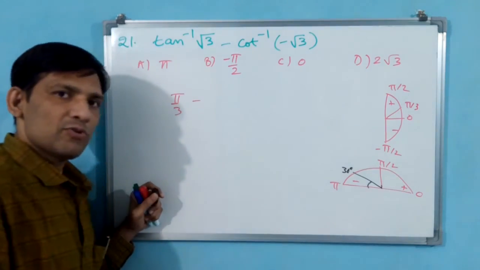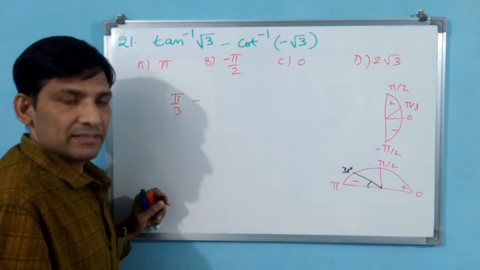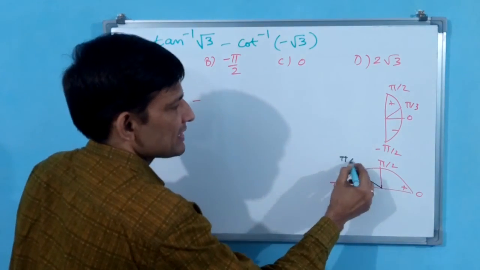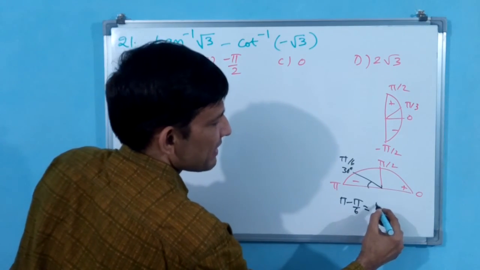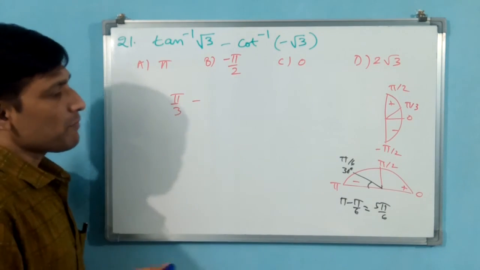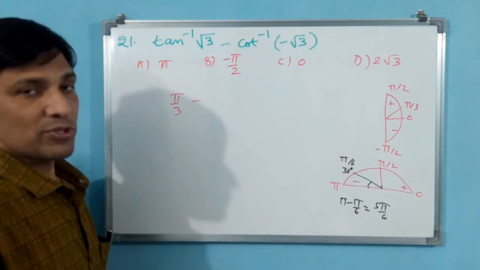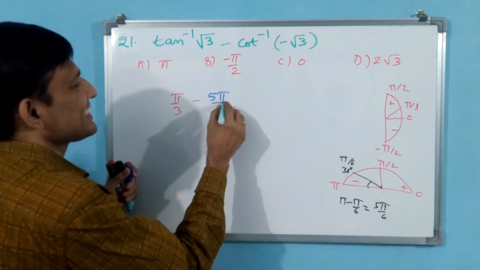You see now, cot within 0 to pi. Okay. Pi minus 30. That means pi minus pi by 6. You have to take 6 pi minus pi, 5 pi by 6. But here negative is there. Again you write 5 pi by 6.